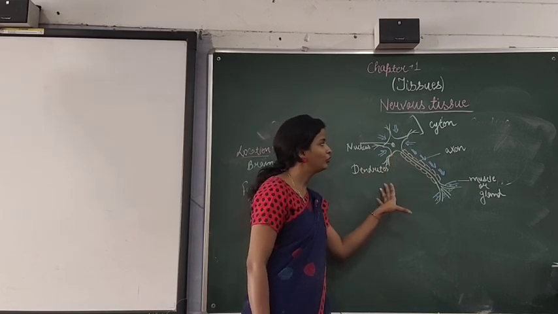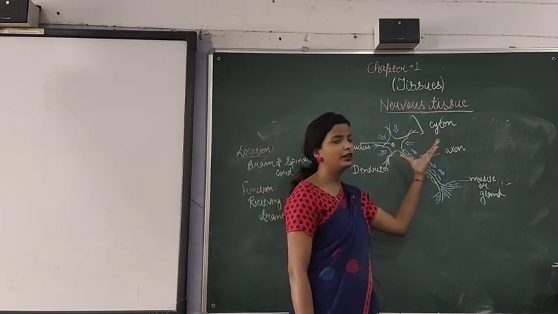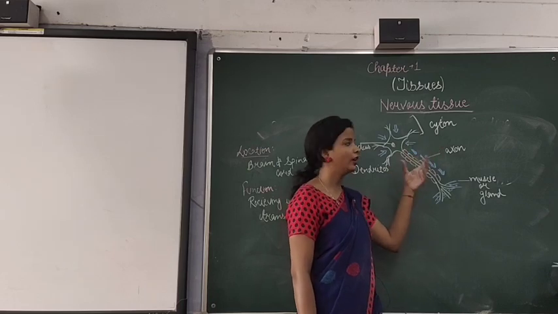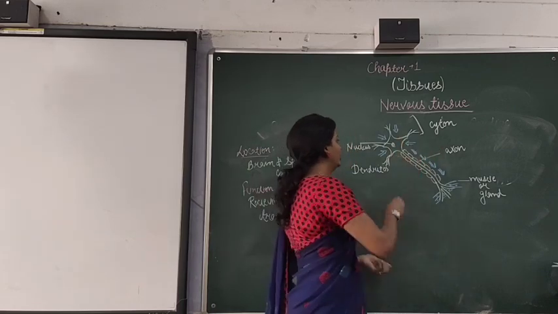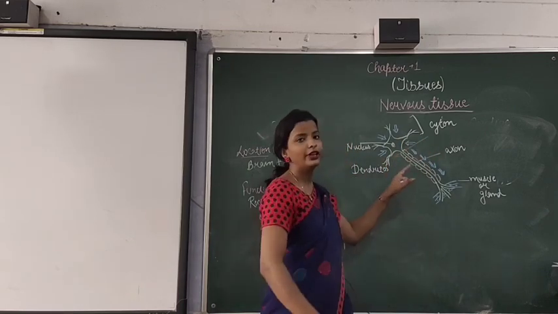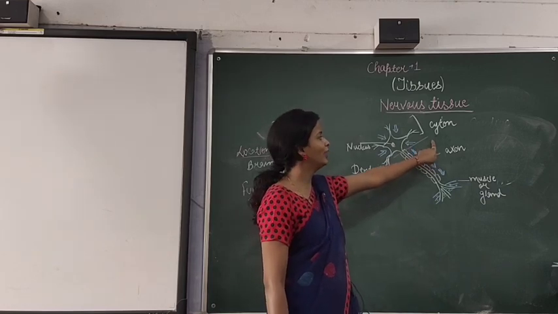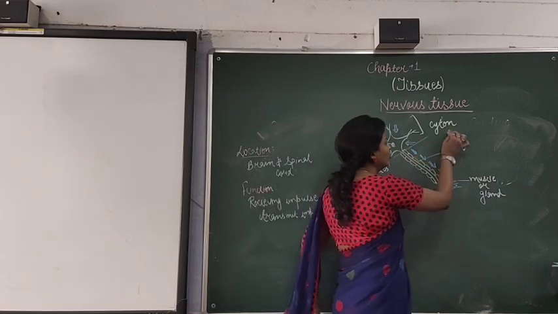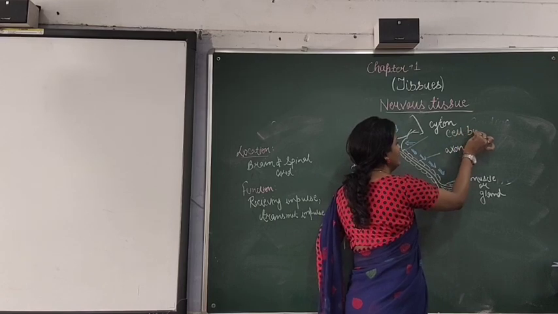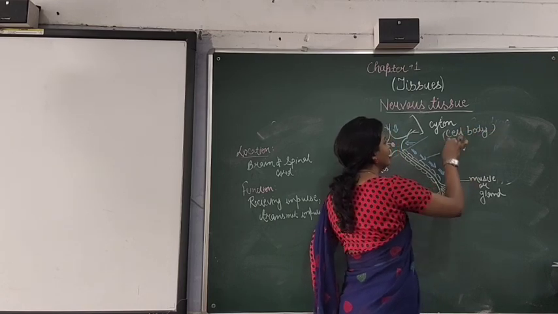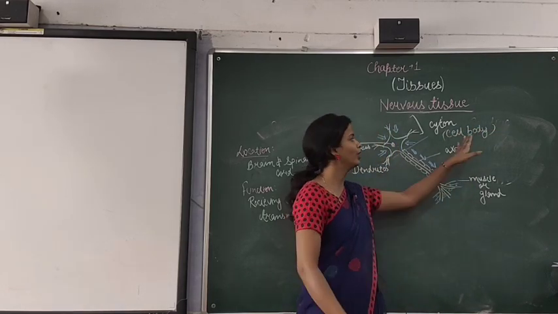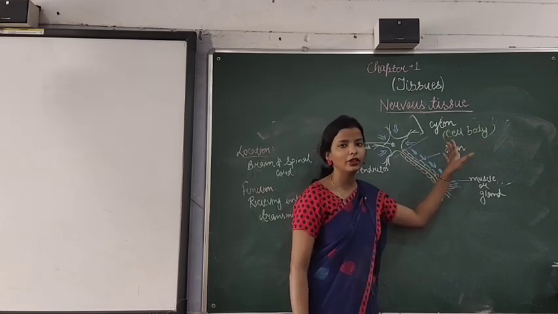If I want to explain it, cyton is the area where the cell is present, meaning up to this area the cellular part is present, so that is why it comes under cyton. It is also known as the cell body. In some books it's given, in some books it's not given, so if you want you can write down cyton as the cell body.